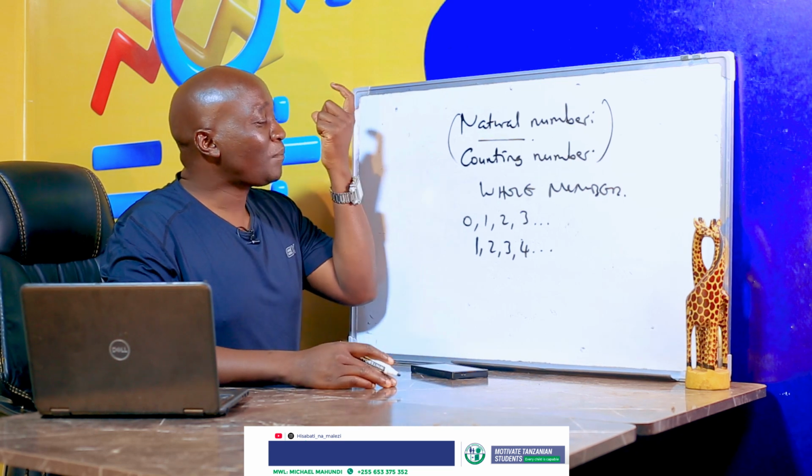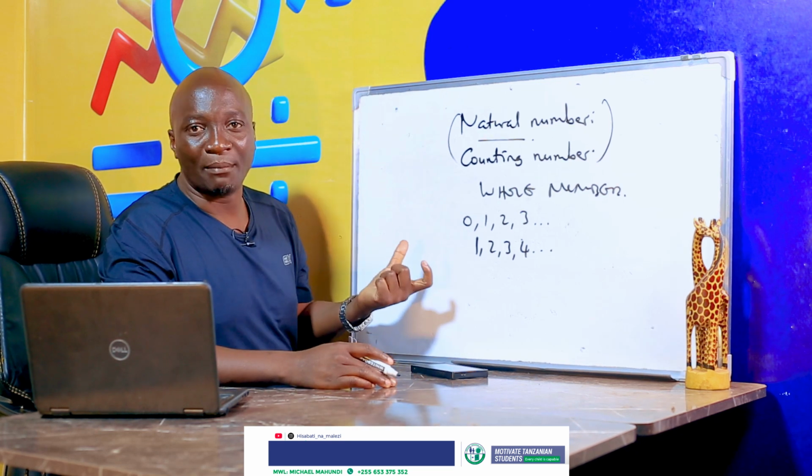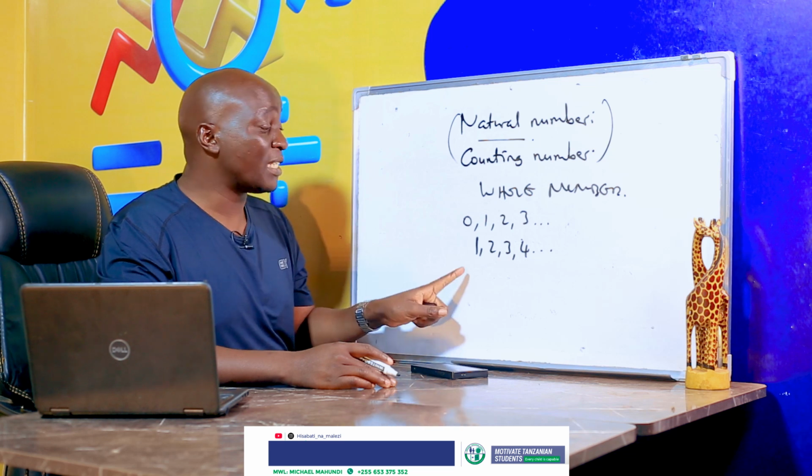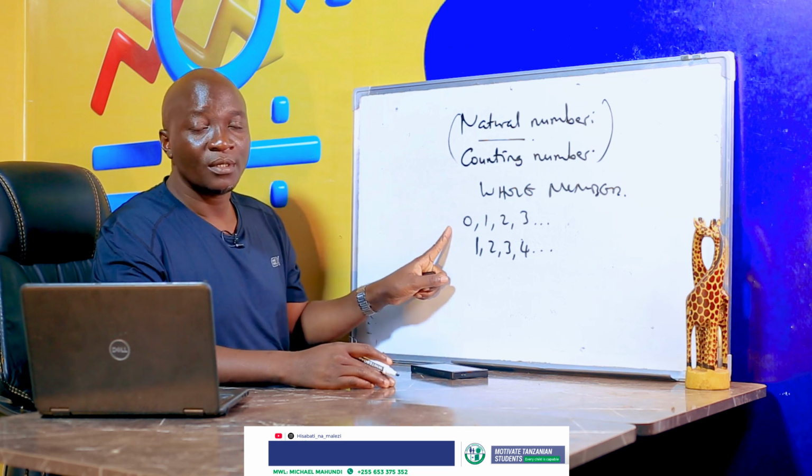So, natural numbers are counting numbers. We use them to count. The first natural number is 1. The first whole number is 0.